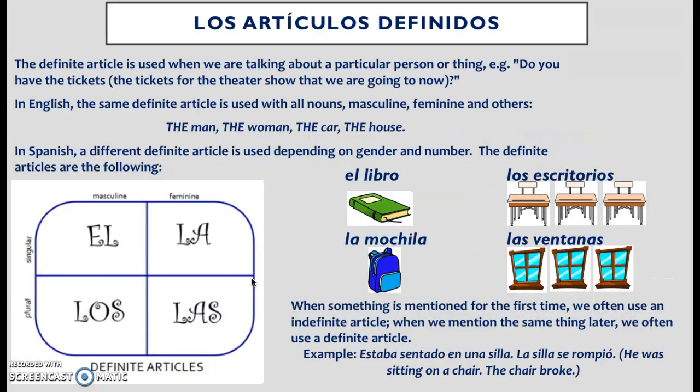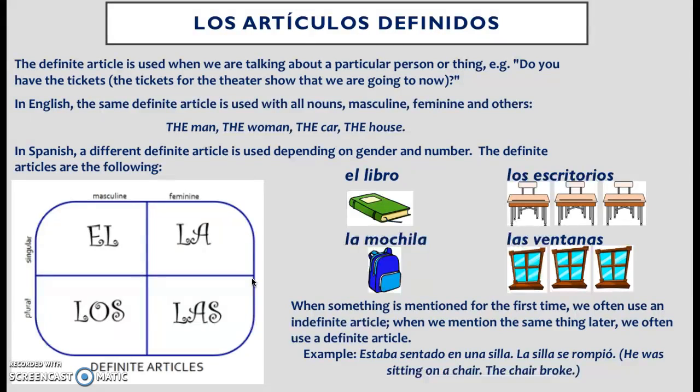Definite articles. When do we use definite articles? Well, we use them to talk about a particular person or thing. For example, do you have the tickets? The tickets for the show that we're going to go to now? The tickets to the Book of Mormon that was in Tucson recently? Okay. Have you met the guy you were talking to on Bumble?